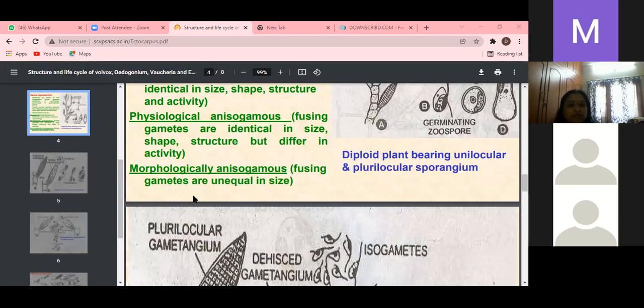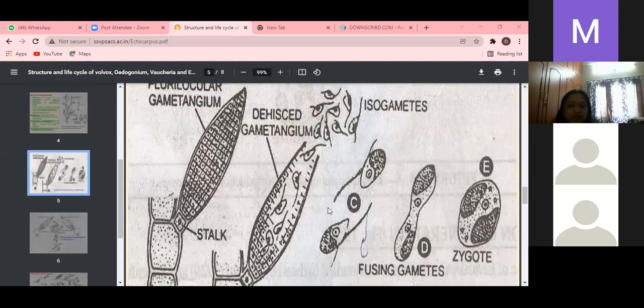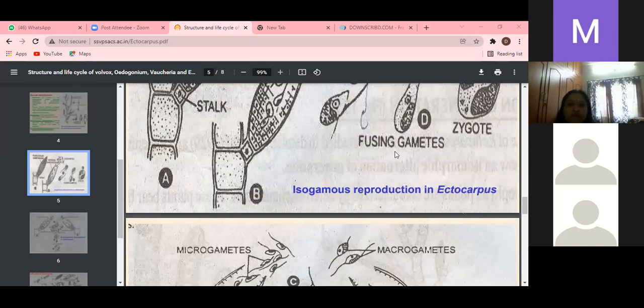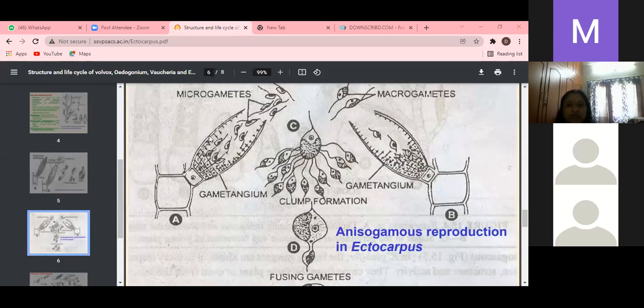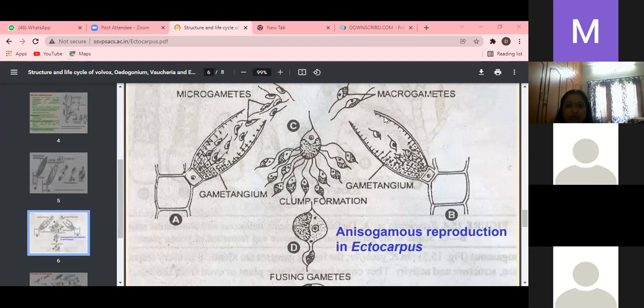Morphologically anisogametes are gametes that are unequal in size. Here a number of male gametes fuse with the female gamete to form the zygote. That formation is called clump formation. This is the male and female, macrogamete and microgamete. This is the large female gamete, which fuses with many, a number of male gametes.